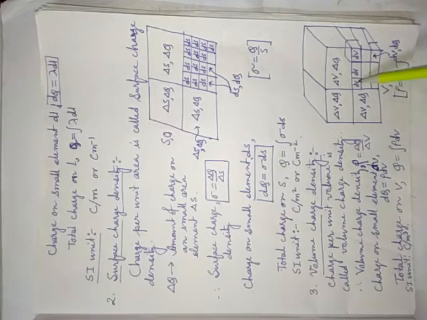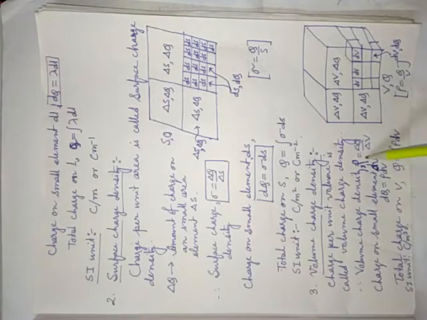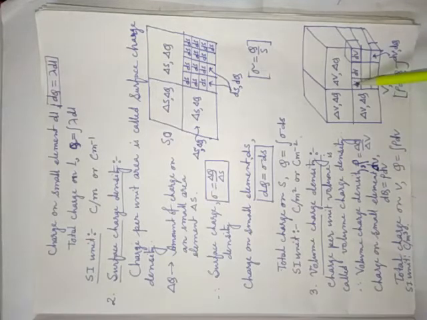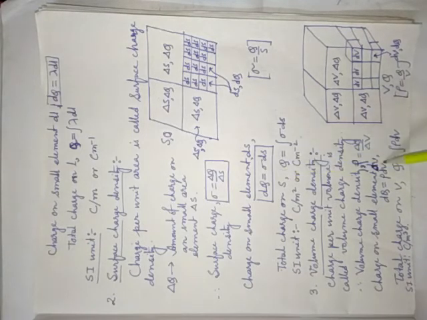Again, if you have to calculate the smallest amount of charge present in dV, that means dQ, dQ is equal to what? Again rho multiplied by the volume dV, just like the earlier concept. Here, instead of dS, it is dV. Again, what is the total charge on the whole volume? For total charge you have to integrate. You will get Q is equal to integration of rho dV. And the SI unit is coulomb per meter cube.